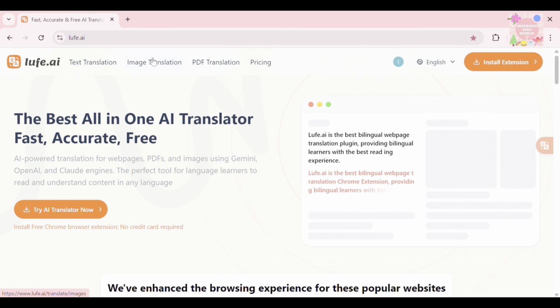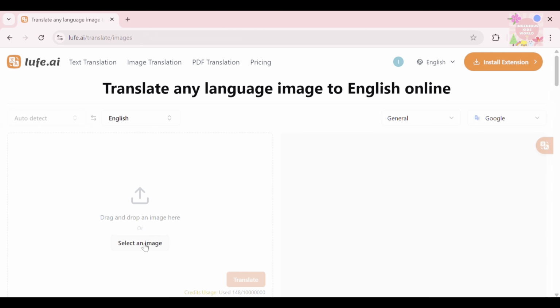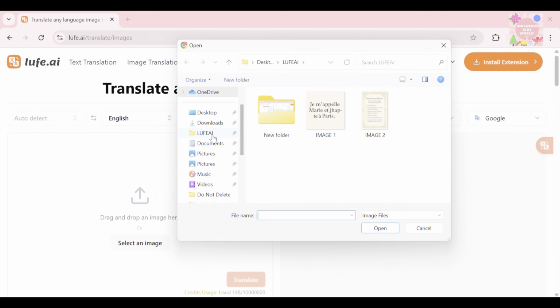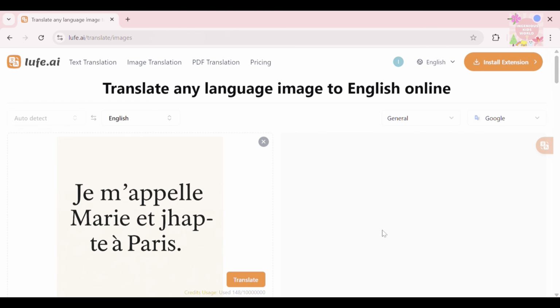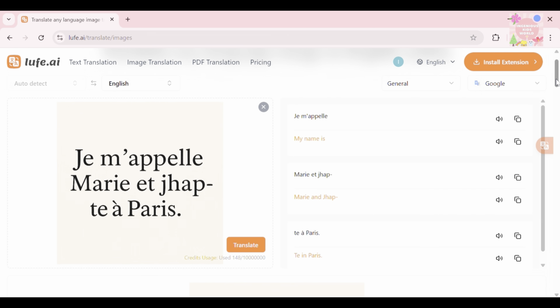We can also copy the text and paste it. Next, let's click on Image Translation. We can tap on Select an image to choose an image we want to translate. Then we can tap on the translating button to translate it. We can tap on the audio to hear it.